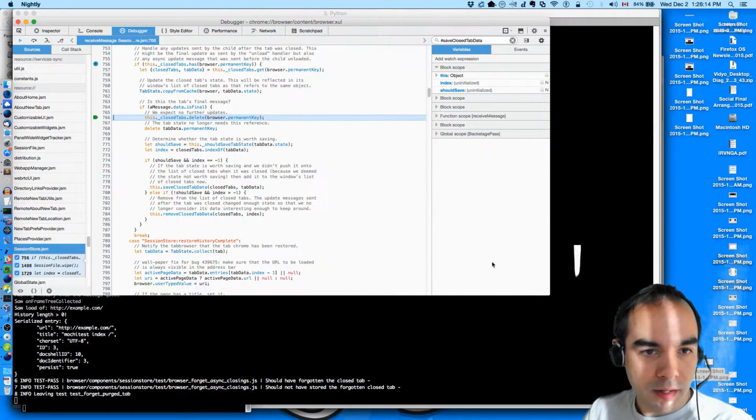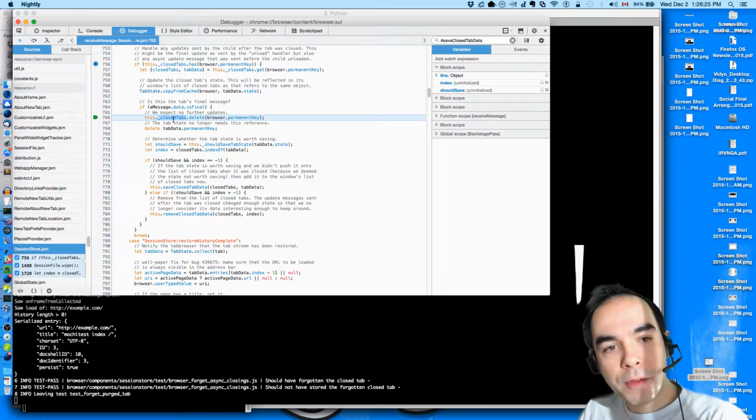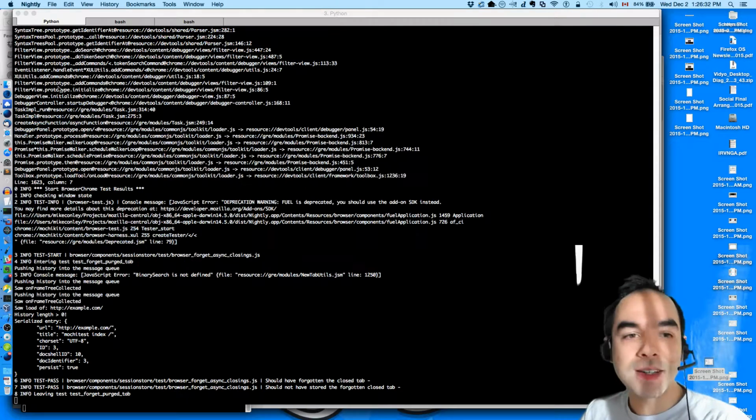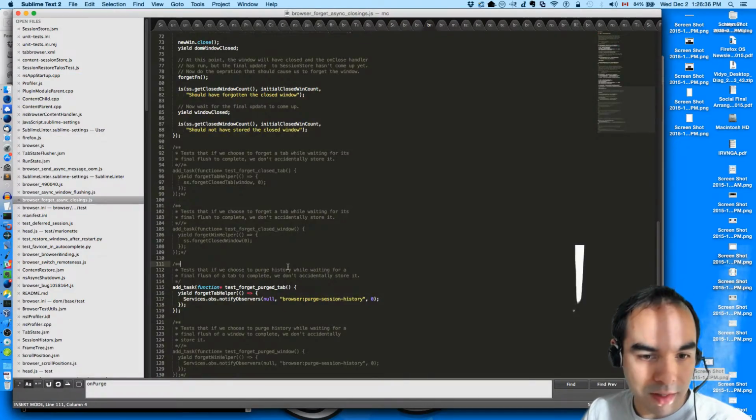Oh, is that why? Is it because on the final message we get rid of the closed tab entry? We got the final message. Oh, we got the final message before. So the reason it passed was that we got the final message before we sent the purge notification.